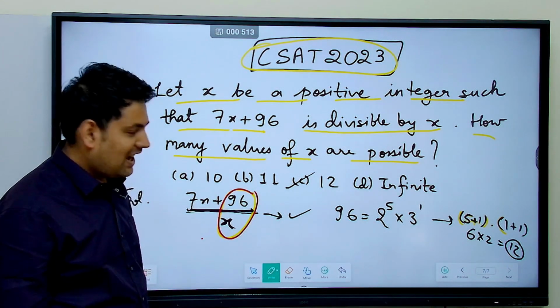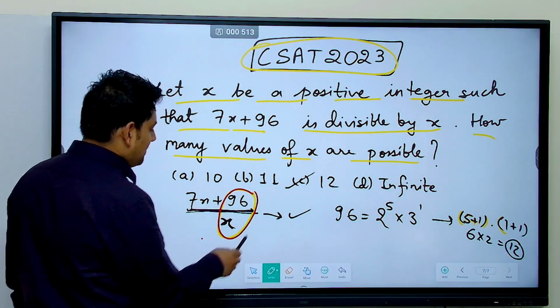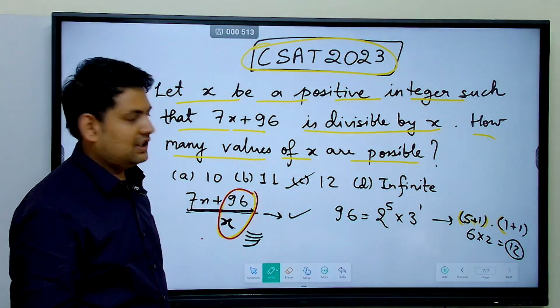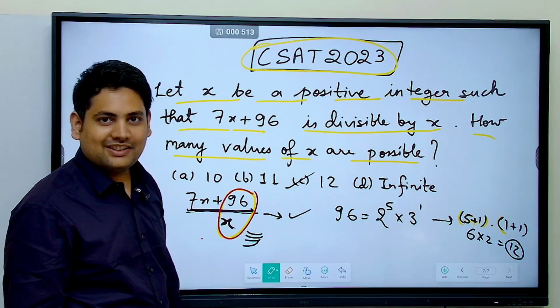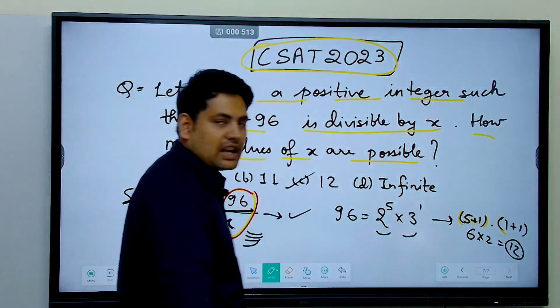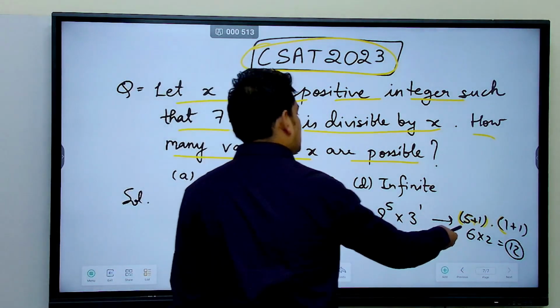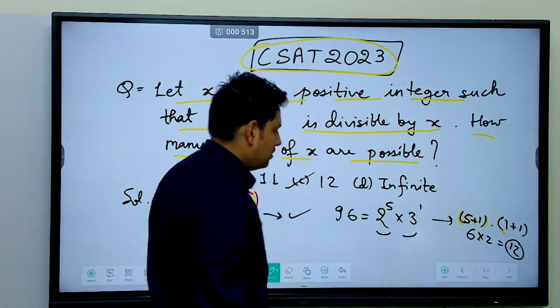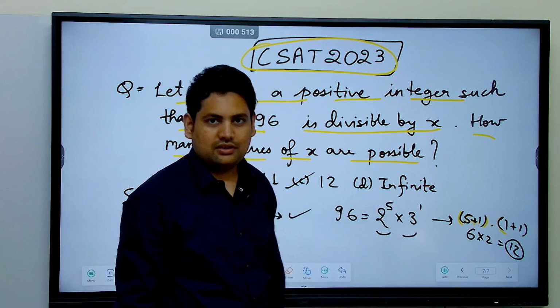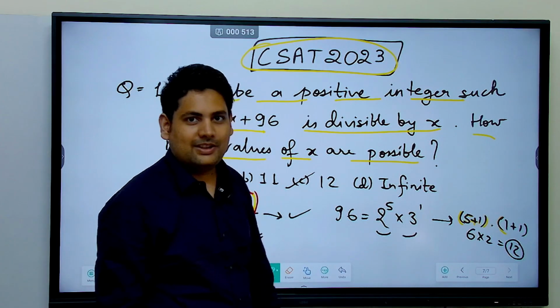Correct? So that is why we simply find all the possible values of factors of 96, and that will be our answer. So 96 is 2 power 5 into 3 power 1, that we found out, and simply 5 plus 1 is 6, into 2. Directly by seeing also you can do 5 plus 1 is 6, 6 into 2 is 12. You can get to this directly.